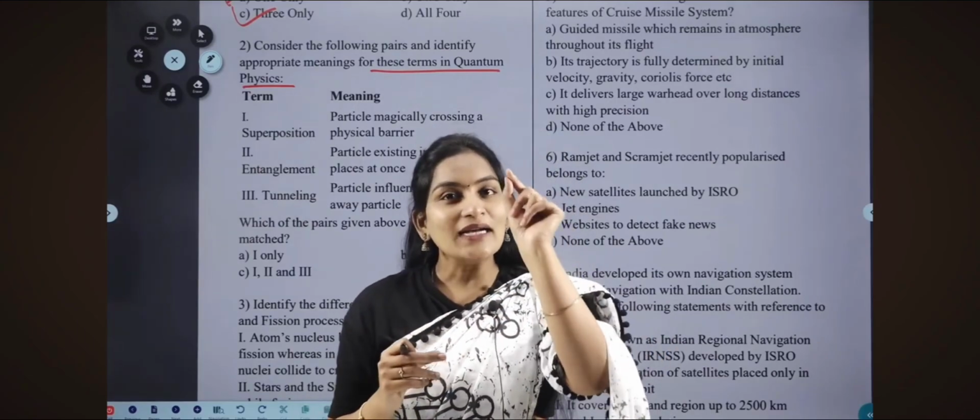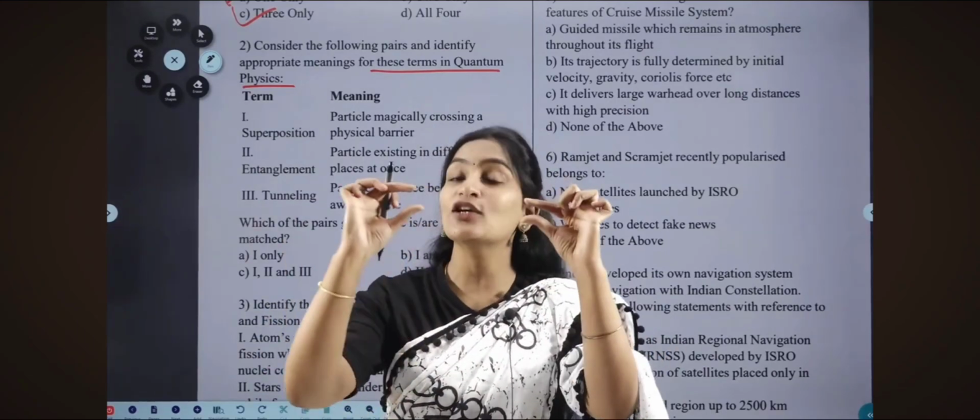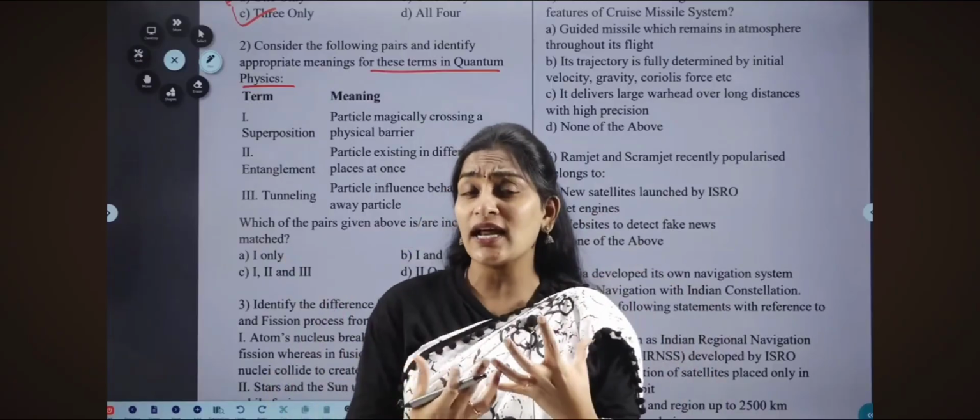I'll give you one more example. A particular particle will behave like a wave and also like a particle, a quantum, at the same time. So there are so many qualities to describe what comes under quantum physics.